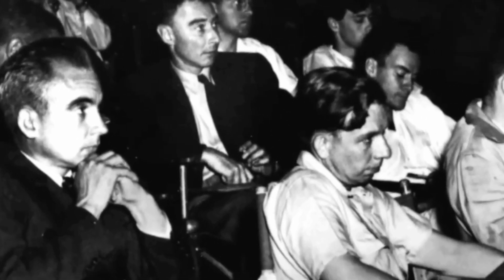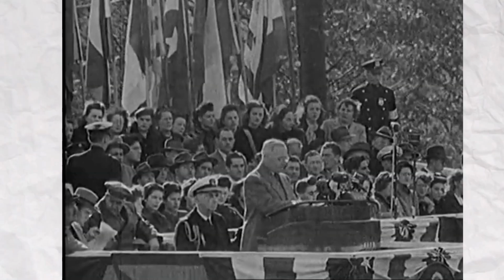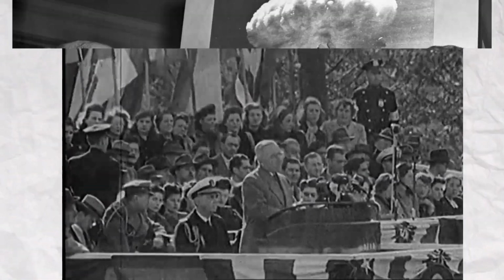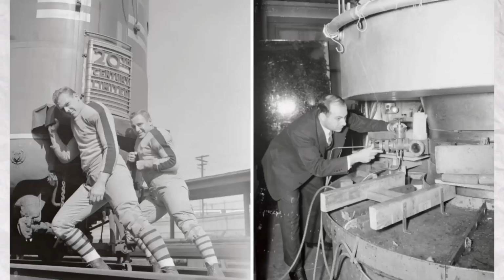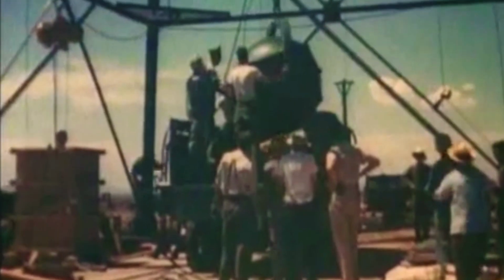So the scientists at Los Alamos continued to work diligently, night and day, and some 100,000 people were working across the site. On the other hand, on April 12, 1945, U.S. President Roosevelt died, after which Vice President Truman became the 33rd President of America. Truman did not know much about the Manhattan Project at that time, but he was soon briefed on the development of the atomic bomb.